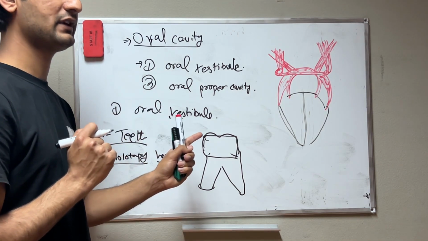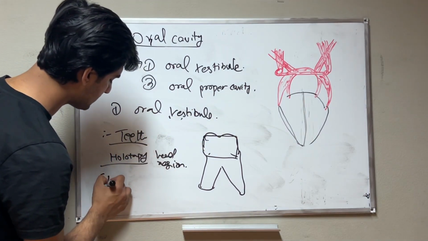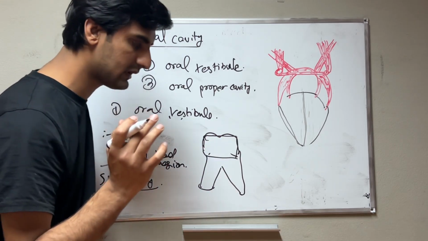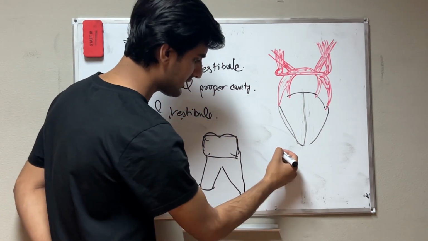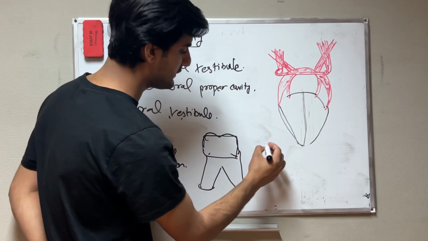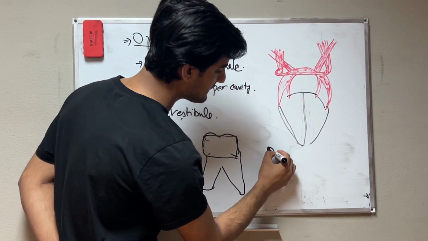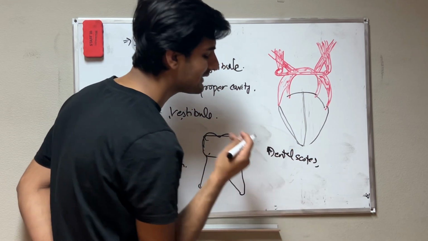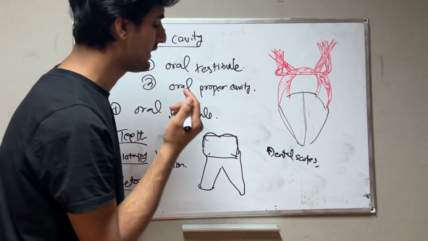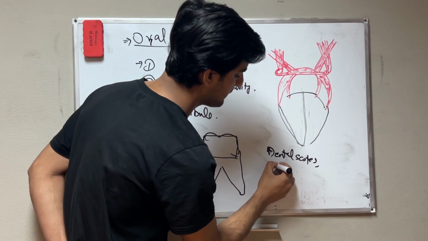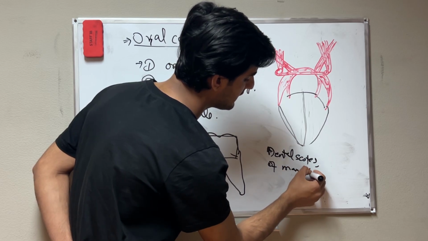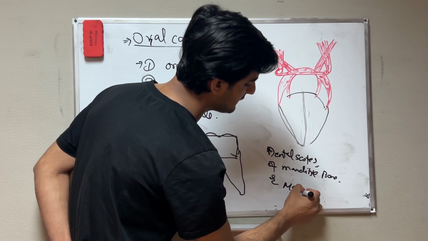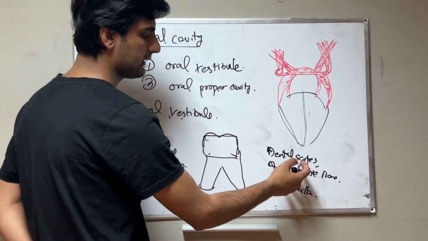Skeletotopy of the teeth. If you talk about the skeletotopy of teeth, we have the alveolar, because it's a dental alveoli, dental sockets, because the teeth are inside the sockets. And dental sockets are in the mandible bone and maxilla bone, because in both bones we have dental sockets.